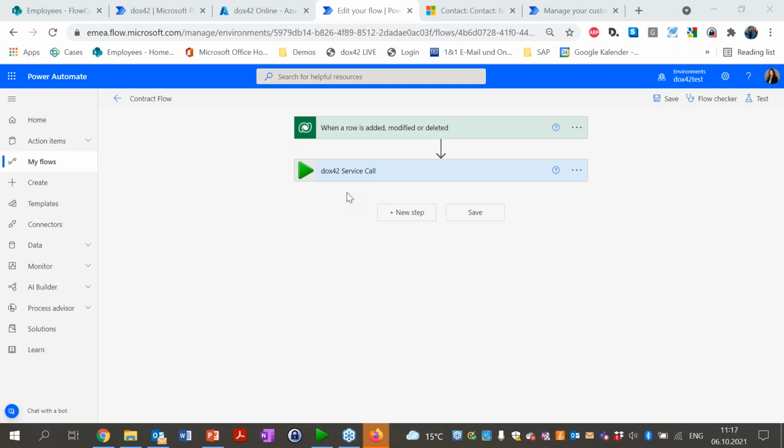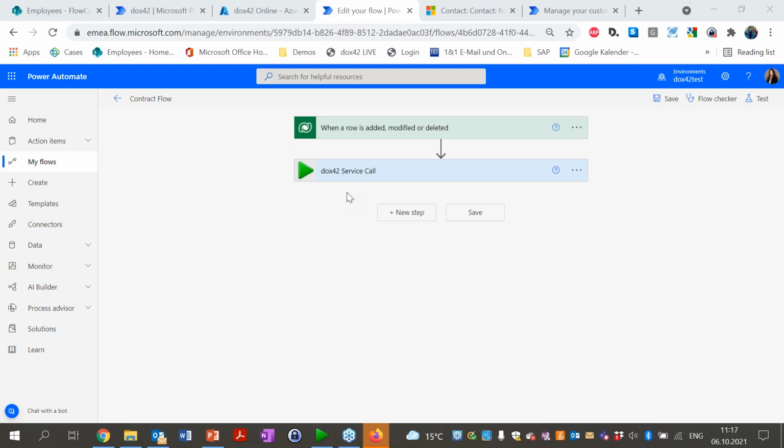But then there's also another way on how you could use Docs42 from Power Automate, and this is via custom connector. In the custom connector, you set up the authentication within the connector. So within the flow, you don't need to add the variables.